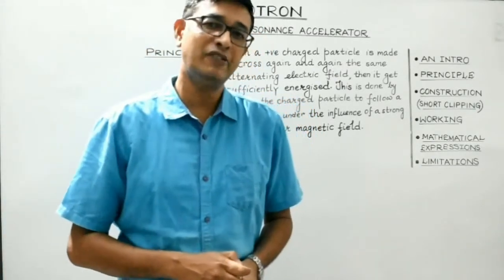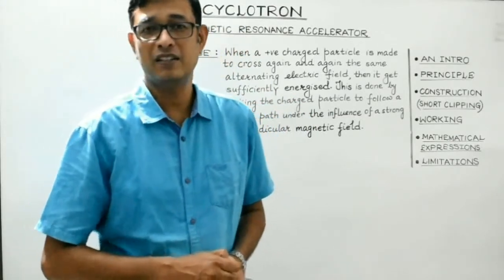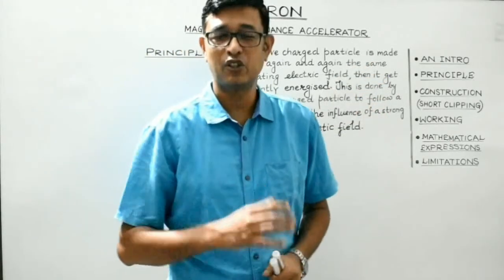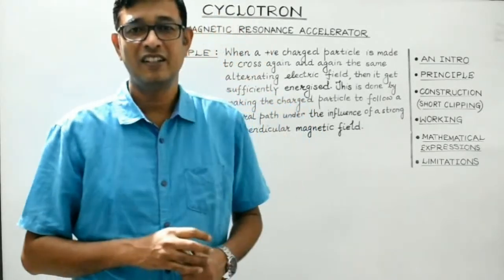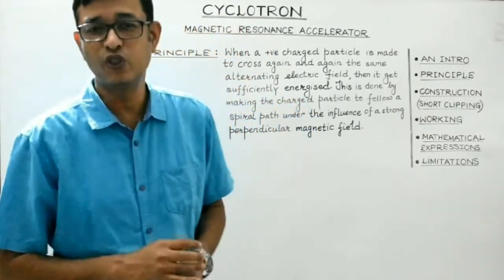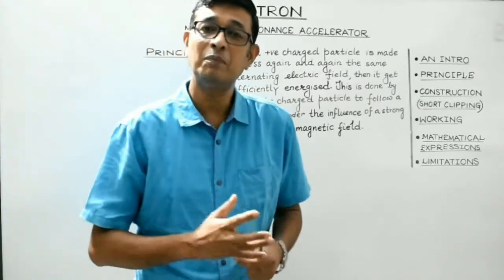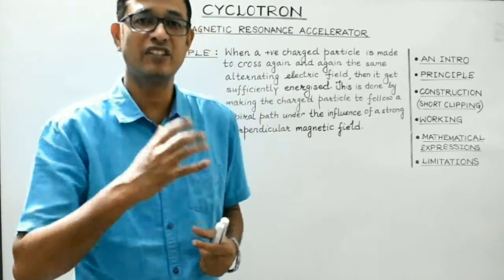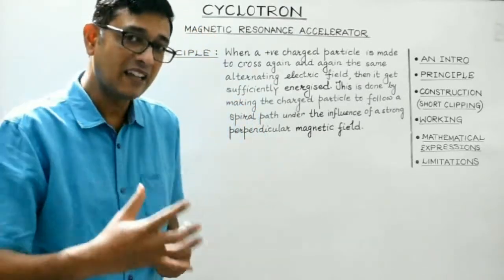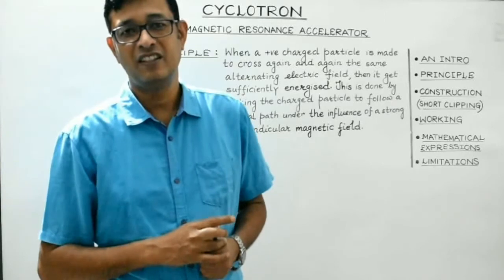This will be a very interesting topic which we'll be dealing with in this session, and the topic is the cyclotron. It is a very useful device. Actually, it is a charged particle accelerator, and it is also known as a magnetic resonance accelerator.